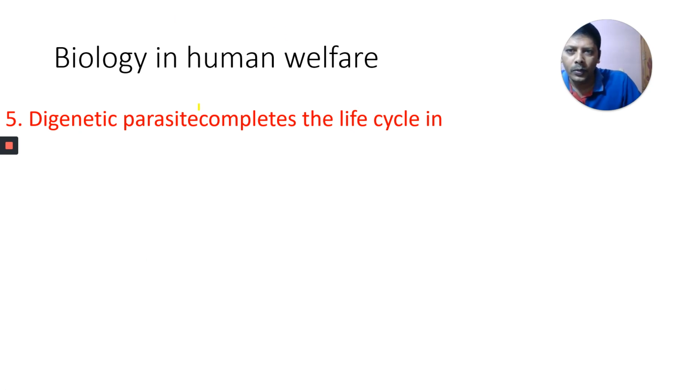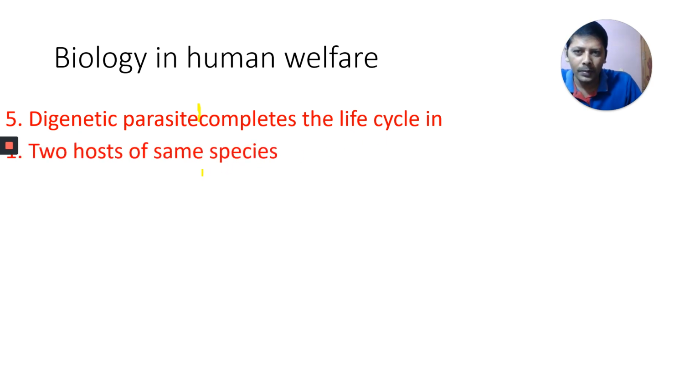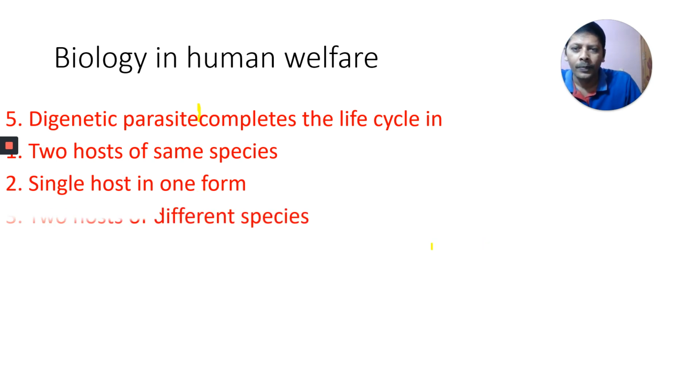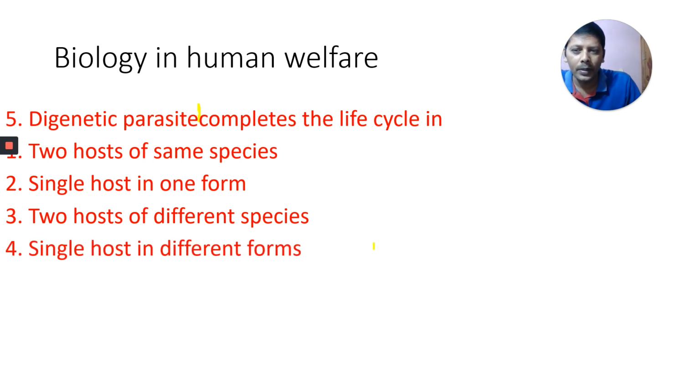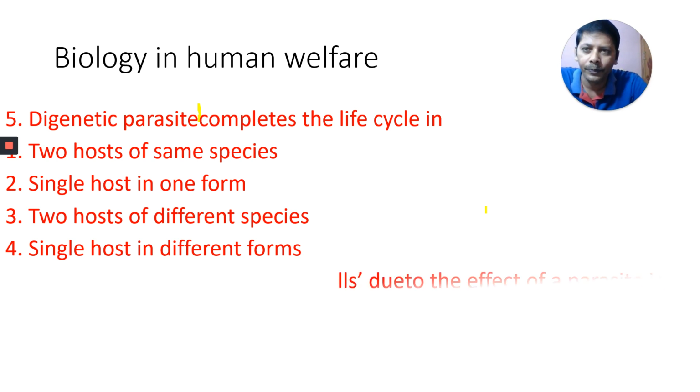Digenetic parasite completes the life cycle in two hosts of the same species, two single hosts in one form, two hosts of different species, or in different forms. The question is: digenetic parasite completes its life cycle in.